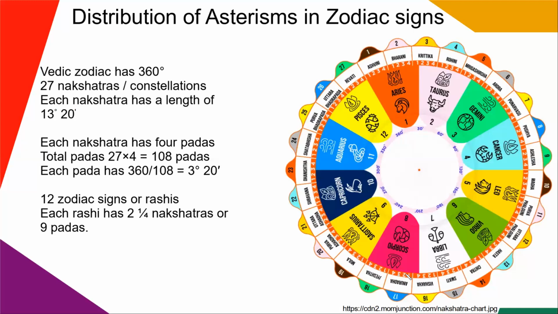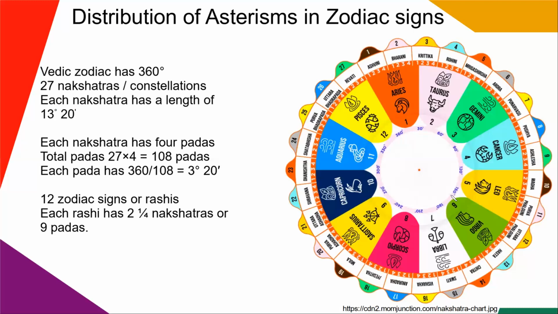So again, we have 9 padas in the sign of Scorpio, which belong to 1 pada of Vishakha, 4 padas of Anuradha, and 4 parts of Jyeshtha. Vishakha is ruled by Jupiter. Anuradha is ruled by Saturn, while Mercury rules Jyeshtha.